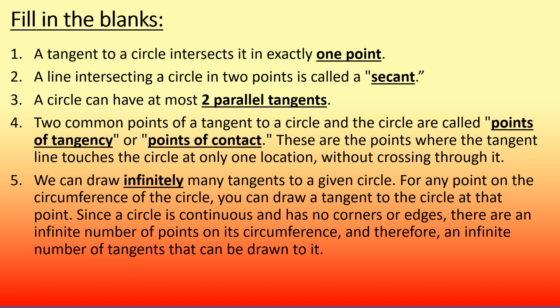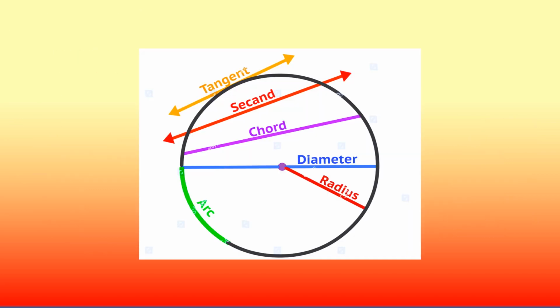We can draw infinitely many tangents to a given circle. For any point on the circumference of the circle, you can draw a tangent to the circle at that point. Since a circle is continuous and has no corners or edges, there are an infinite number of points on its circumference, and therefore, an infinite number of tangents that can be drawn to it. Please look at this image for a general idea.